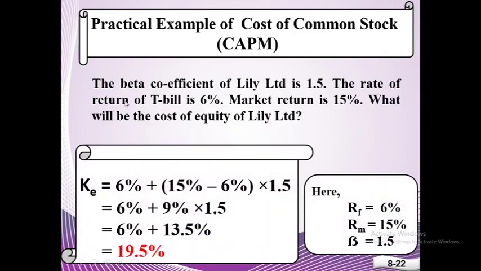Here the rate of return of treasury bill is 6%, so our risk-free rate is 6%, and market return is directly given in the question as 15%, so RM equals 15%, and beta coefficient is 1.5, so we take the value 1.5. After putting value in this formula, we can get our answer, and the answer is 19.5%. That means the cost of equity of Lilly Limited is 19.5%.